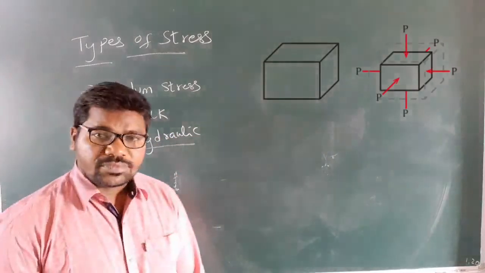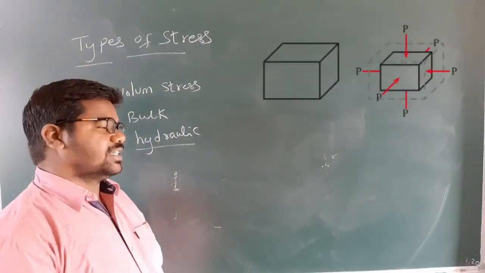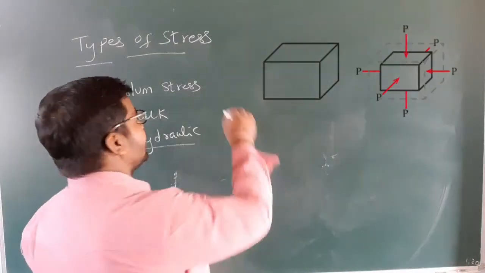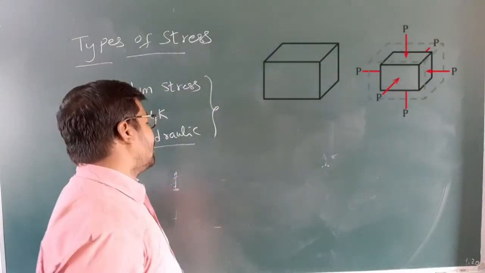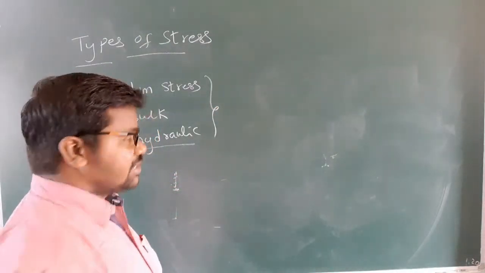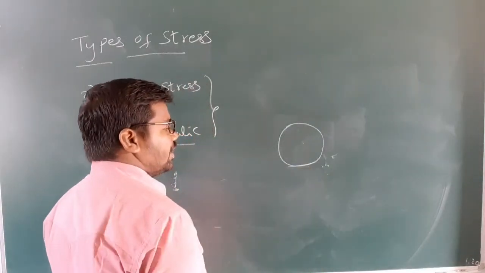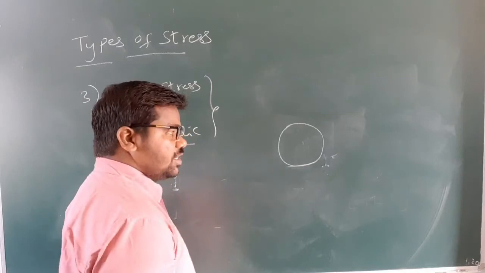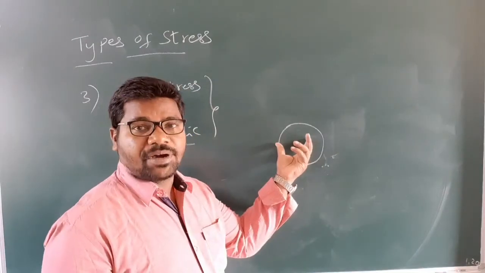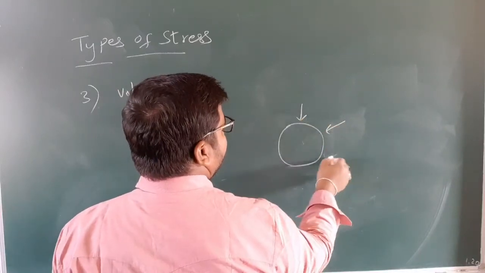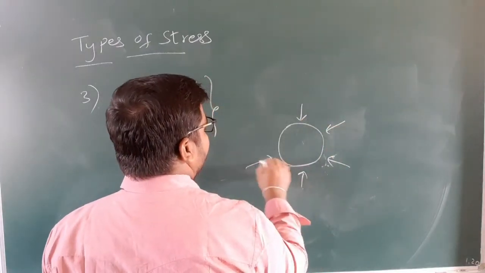Which is defined as force acting per unit area. But in the case of this volume or bulk or hydraulic stress, we have to consider the complete volume of the body. See here, we can consider this type of body. We are applying force uniformly in all directions.